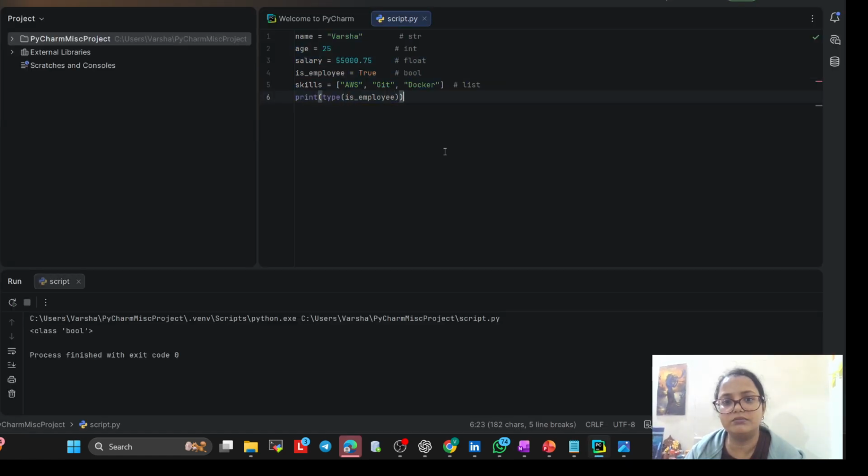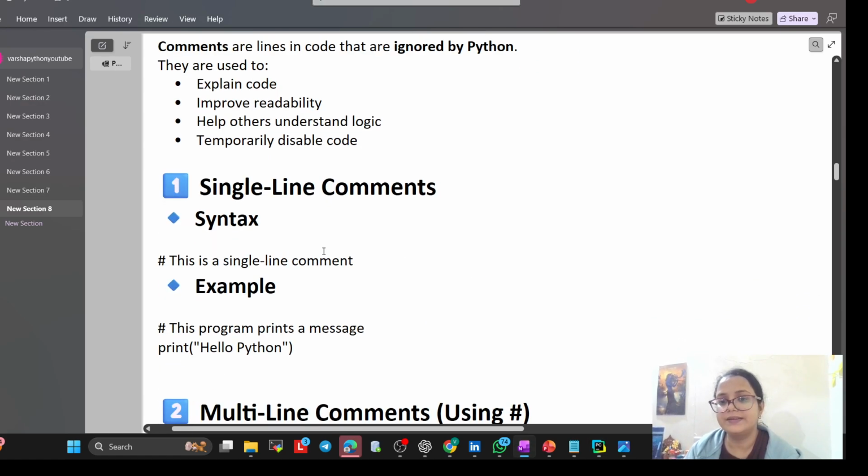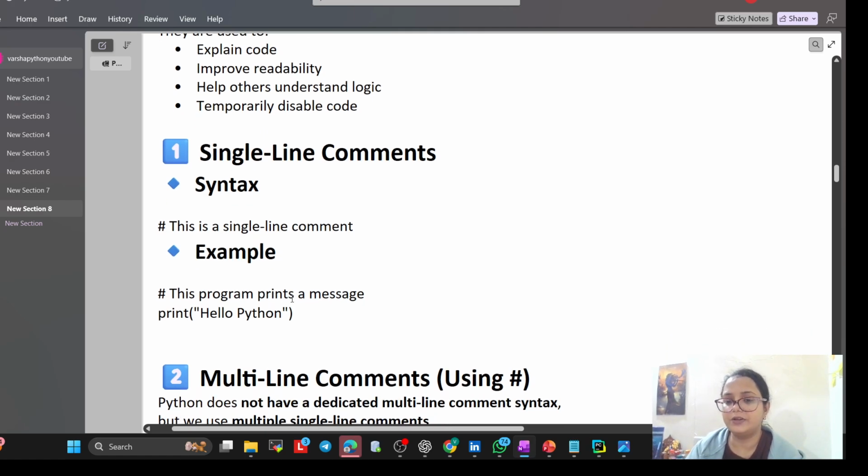See, this is a string value. We are checking the data type, that is fine, but we are writing this for our understanding, starting with a hash. So this is nothing but a comment. I will show you the example also. Single line comment, this hash we can use, like this program prints a message, print hello program.